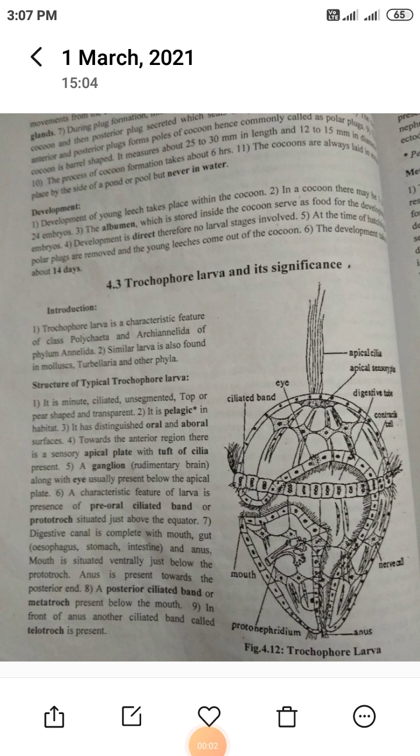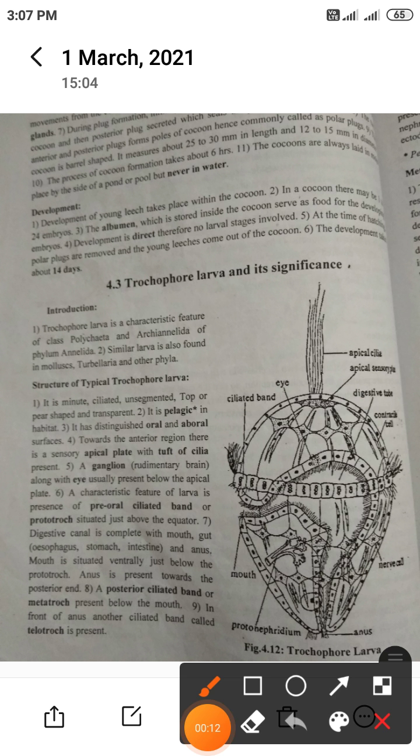Now we will discuss Trochophore larva and its significance. So, what is Trochophore larva? Trochophore larva is the larva of leech, which is present in indirect development. That is, when development takes place from Trochophore, then leech; in direct development, they contain cocoon formation. So, the introduction of Trochophore larva.